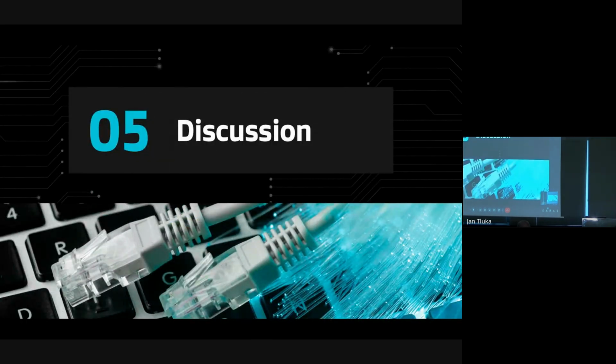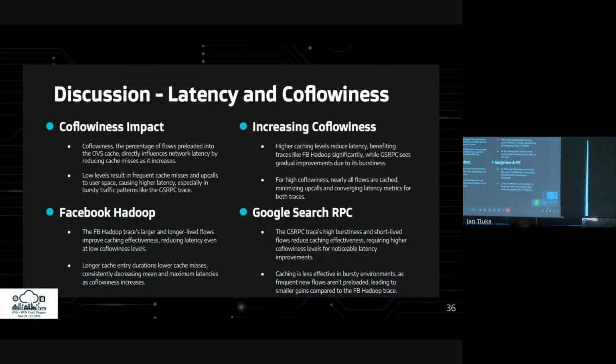With the results now presented, it's time to dive into their meaning and explore why they look the way they do. Low coflowiness causes frequent cache misses and upcalls, especially with bursty traffic like the Google trace, leading to higher latency. In contrast, the Facebook trace, with its larger, long-lived flows, reduces latency even at lower coflowiness.